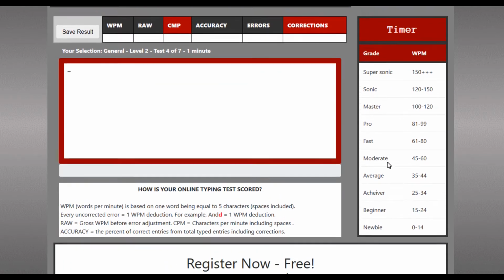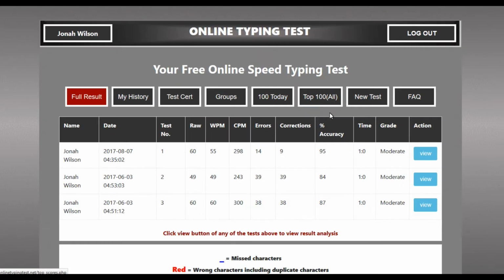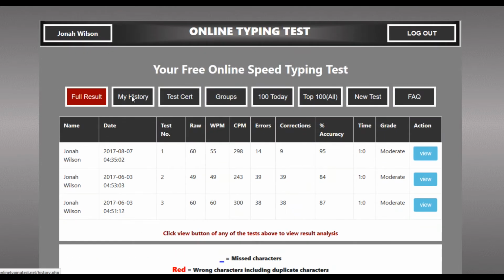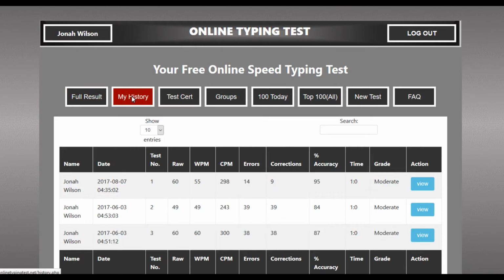Clicking on Full Results will show exactly where your errors occurred and what type of mistakes you made. As a guest, full results will be available for 24 hours with a unique guest ID, and as a registered user, you'll always have access to your full test history.